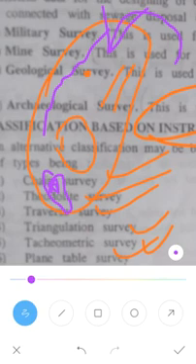So this is the classification of surveying: classification based on the field survey, classification based on the object survey, and classification based on the instrument survey.